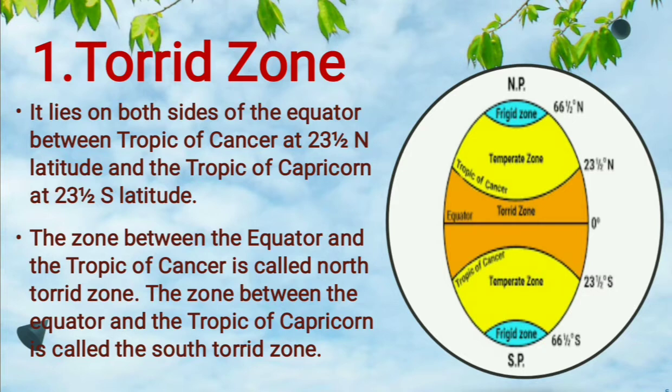I'm clarifying again: the torrid zone lies on both sides of the equator, from the Tropic of Cancer to the Tropic of Capricorn. The area from the equator to the Tropic of Capricorn is the South Torrid Zone, and the area from the equator to the Tropic of Cancer is the North Torrid Zone.